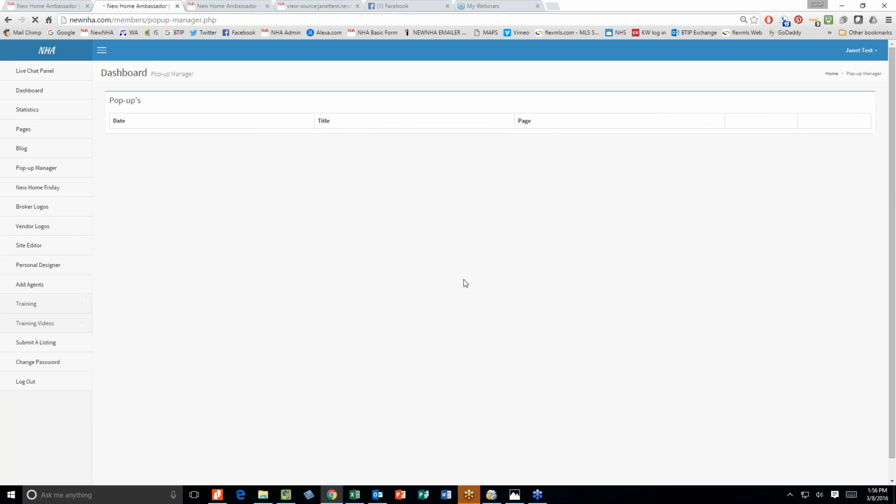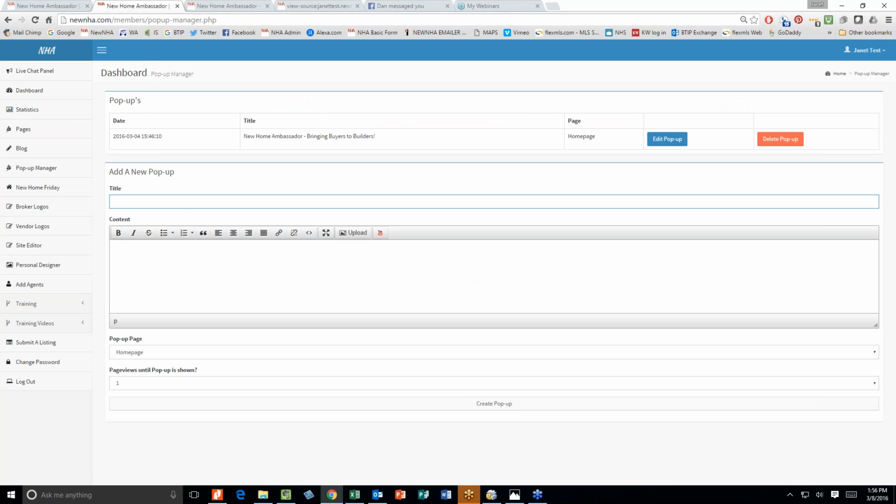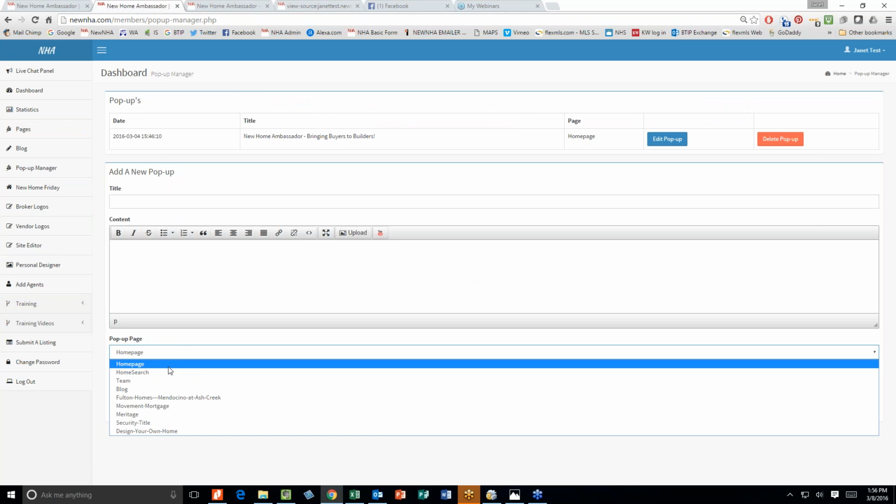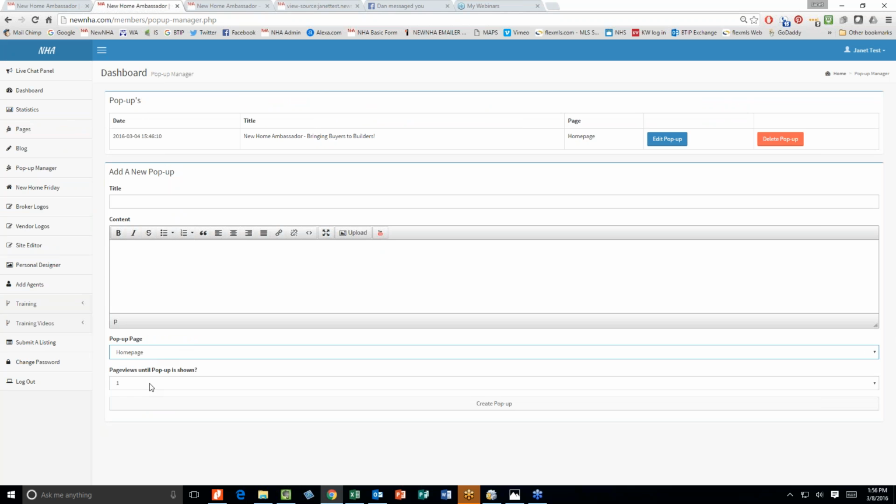Here's the pop-up manager. It's just a matter of putting a title in, uploading a video, some images or some words. What page do you want the pop-up to hit? You get to choose that. And how many views until the pop-up is shown. So you have a lot of flexibility with this.